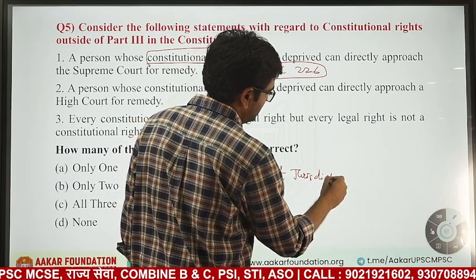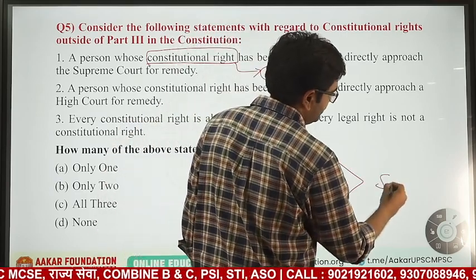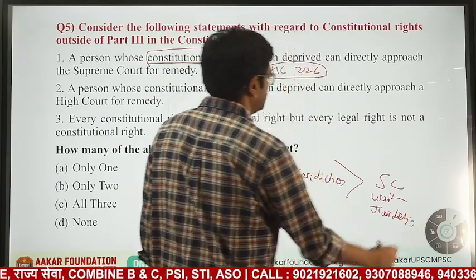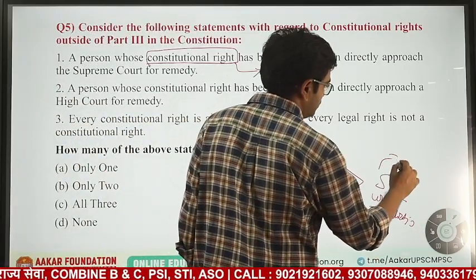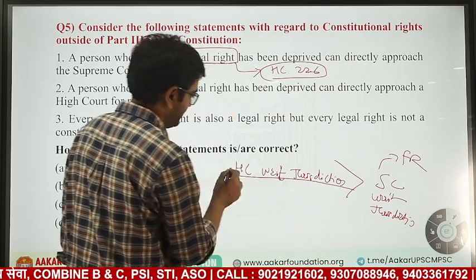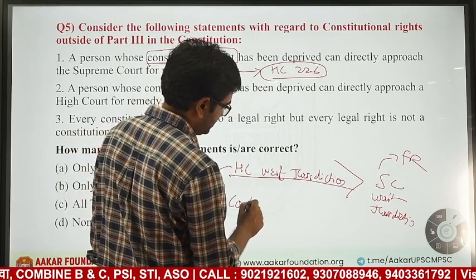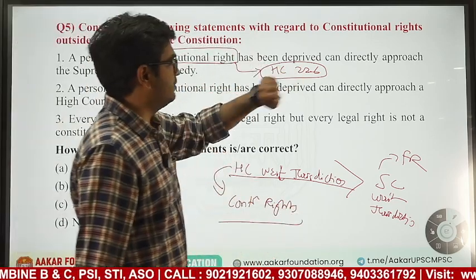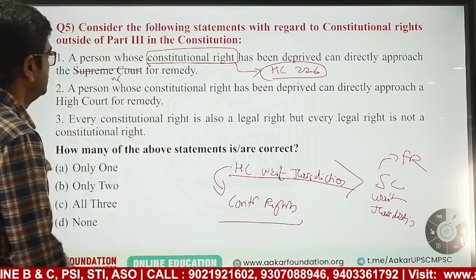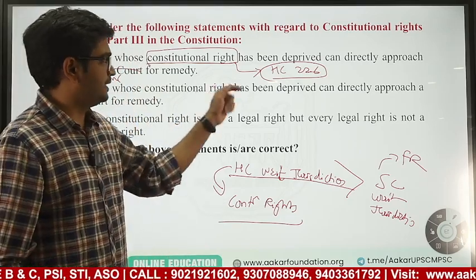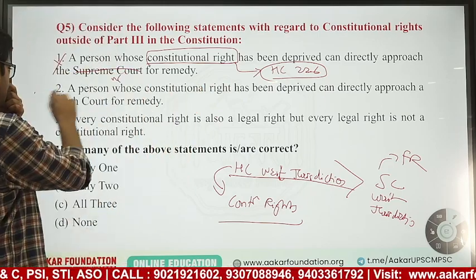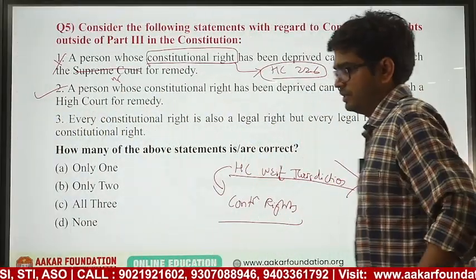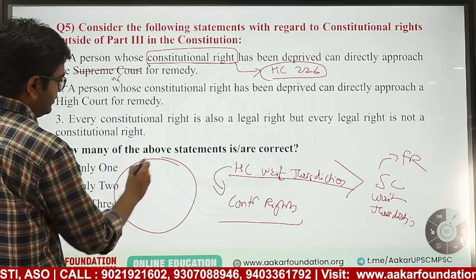High Court's writ jurisdiction is greater than the Supreme Court's writ jurisdiction, because the Supreme Court's writ jurisdiction is limited only to fundamental rights, while the High Court's writ jurisdiction is for all the constitutional rights, including the fundamental rights. So the person whose constitutional right has been deprived can directly approach the High Court, not the Supreme Court. So this is wrong. A person whose constitutional right has been deprived can directly approach the High Court for remedy. Yes, this is correct. Every constitutional right is also a legal right, but every legal right is not a constitutional right. So this is the big circle. We will call it legal rights.